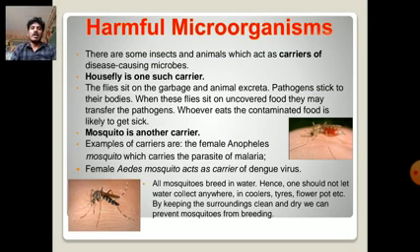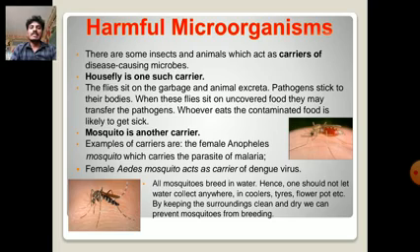Among harmful microorganisms, there are some insects and animals which act as carriers of disease-causing microbes. The housefly is one of the carriers. The flies sit on garbage, animal excreta, and pathogens stick to their bodies. When the flies sit on uncovered food, they may transfer the pathogens.